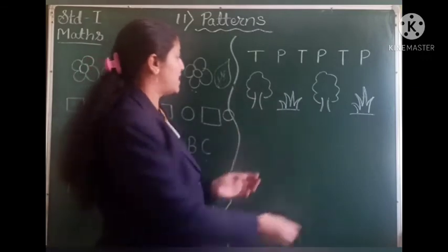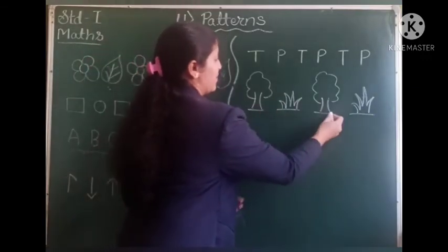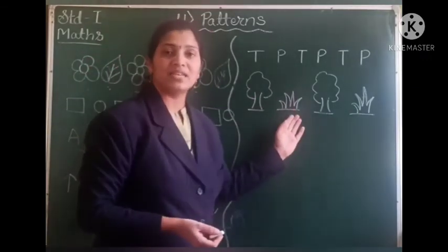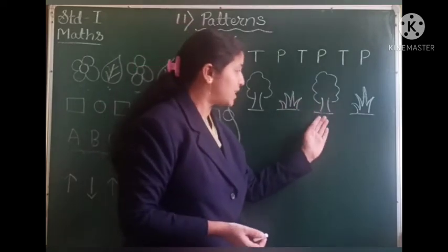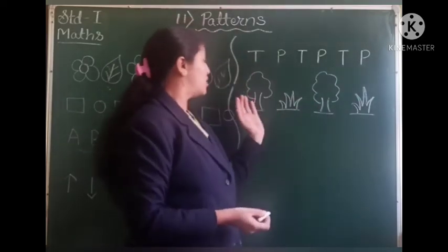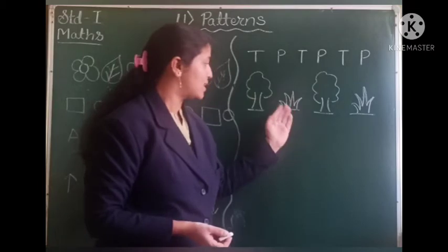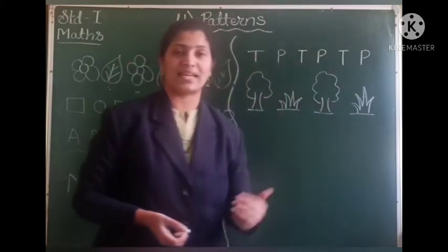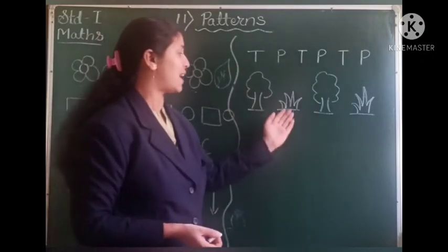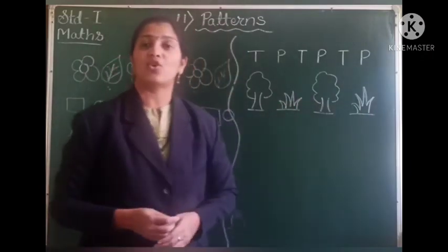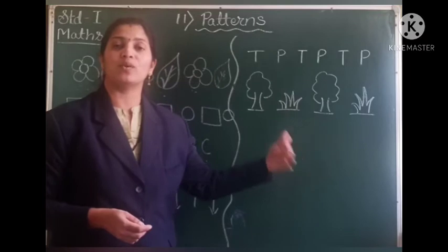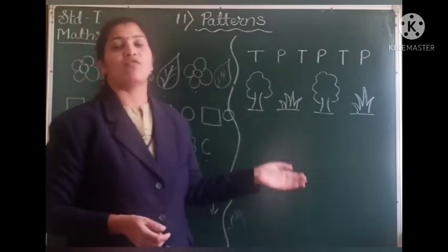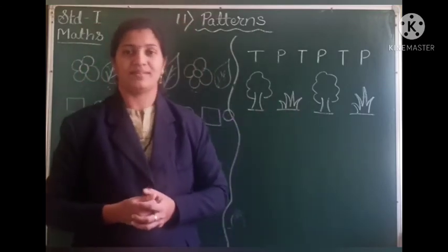The next you can see here is a tree, and next to it is grass. Then we have a tree, we have grass. So the tree is followed by grass, grass is followed by tree, tree is followed by grass again. So the order is tree, grass, and this order keeps on continuing again and again, and they form a pattern.